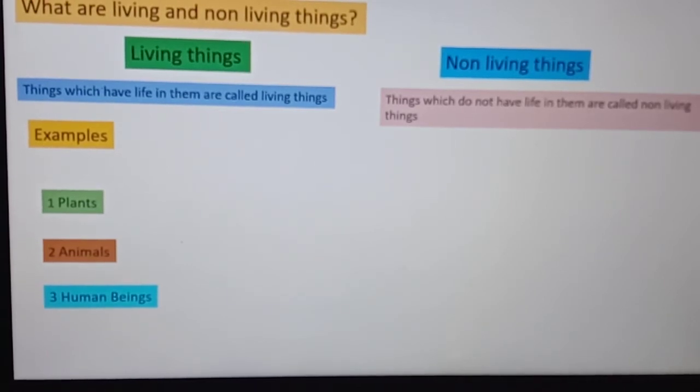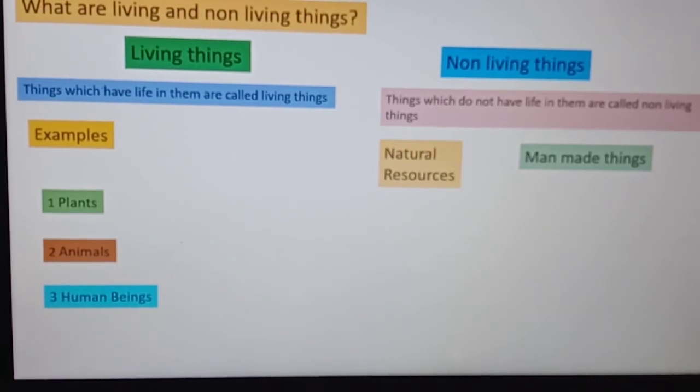Now, non-living things are divided into two types, that are natural resources and man-made things. What are natural resources? Things which nature gifts us are called natural resources. They are present in nature.